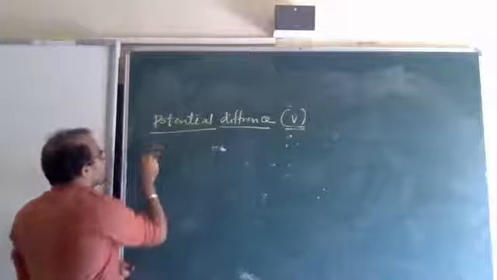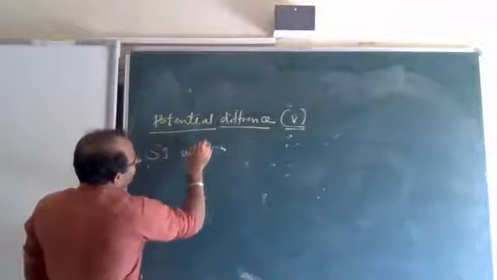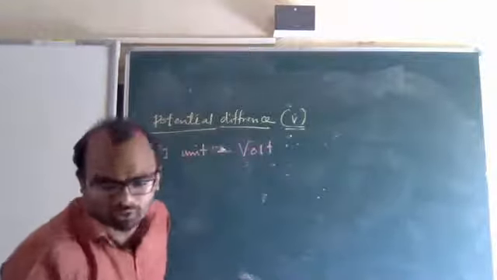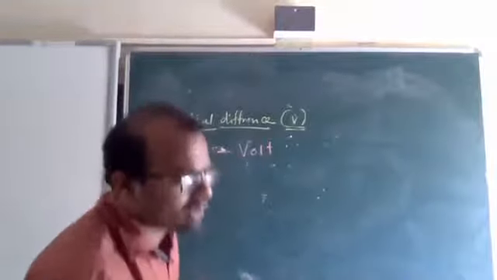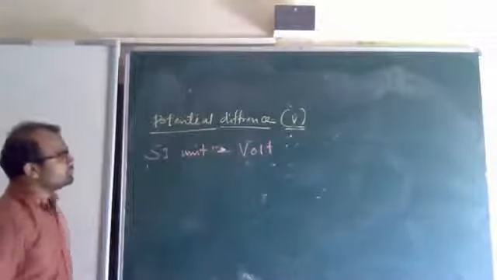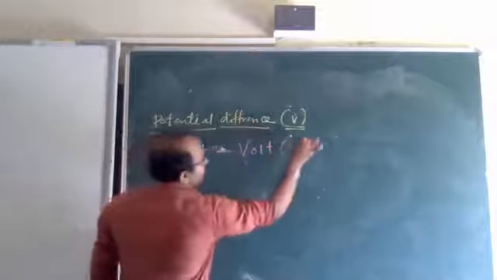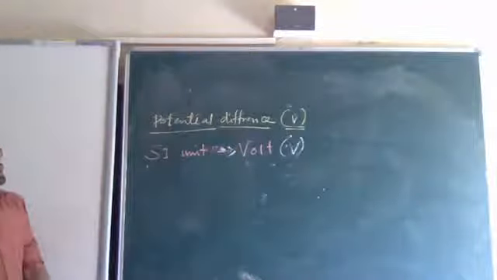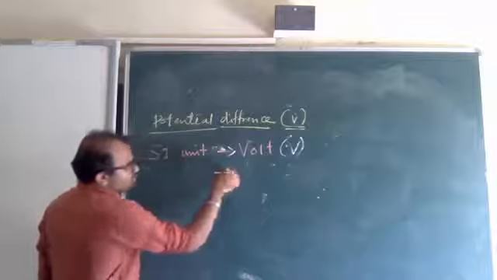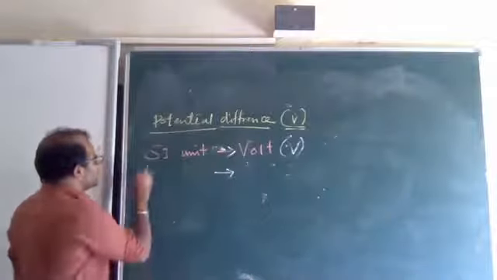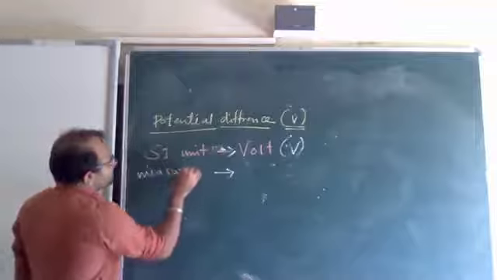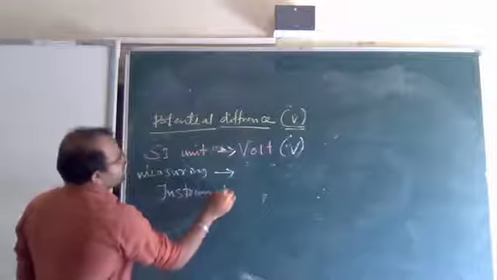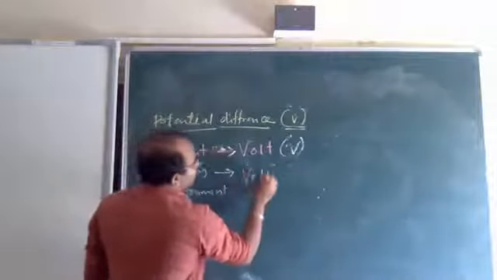So I have to write here the SI unit. The SI unit is volt. Volt is represented by capital V. Next, in potential difference, what is the measuring instrument of potential difference? That is the voltmeter.